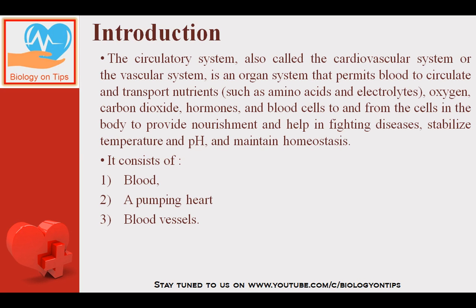Okay? So all the useful substances are transported to each and every body cell by the circulatory system, and the waste materials are carried by the circulatory system to different organs, and from different organs they are expelled out of the body. So a circulatory system basically consists of three main components. Number one is the blood, which is the circulating connective tissue, then a pumping organ called the heart, and third is the blood vessels inside which the blood moves.